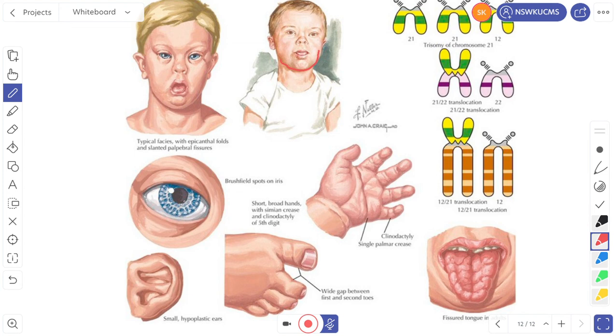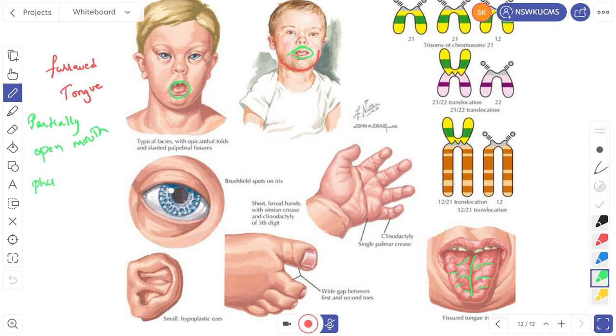Furrowed tongue. You can see the images also, the furrowed tongue. You can see the furrows, which means foldings in the tongue. Partially open mouth. See here, in both the cases the mouth is open, partially open mouth.